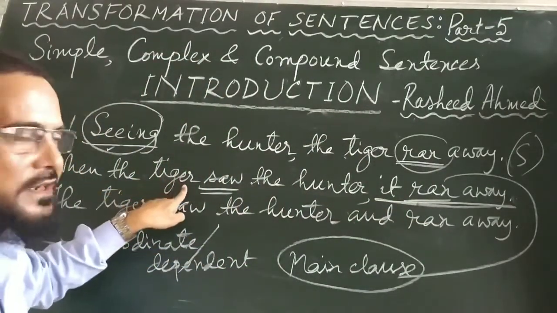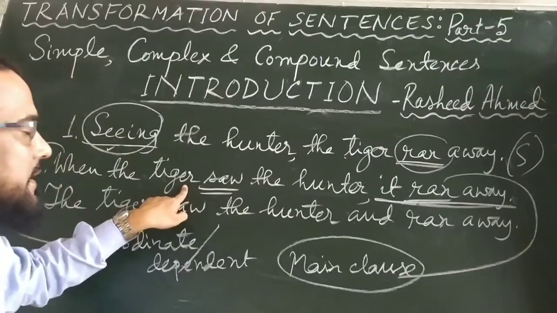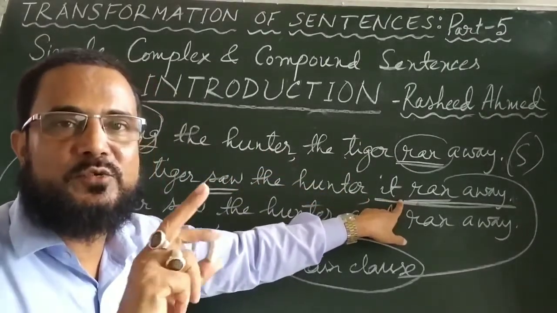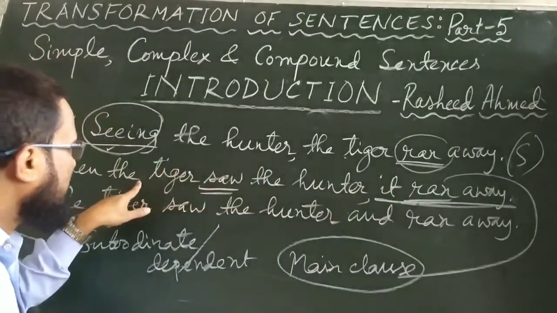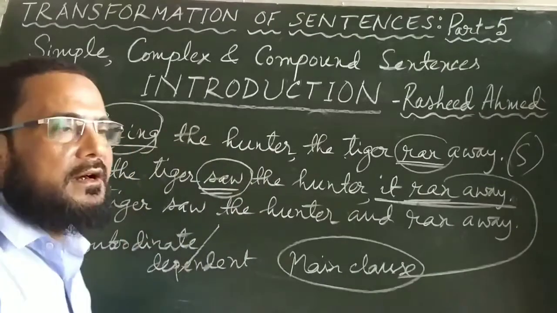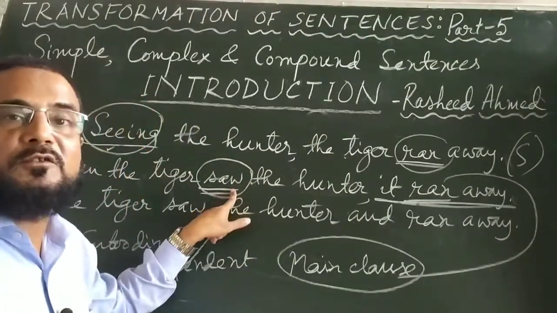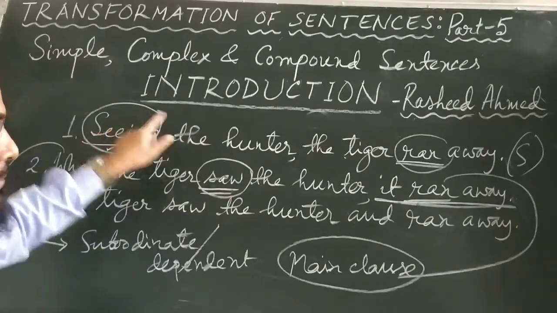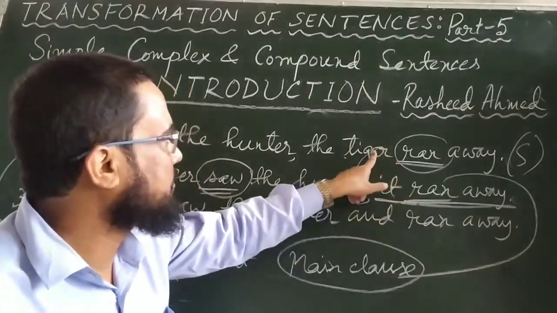And when you are asked to change it into simple, your job will be that the main clause will remain the same. We are not to make any change to it. And out of the subordinate clause, you have to change this finite verb into a non-finite form. This is what is done here. This finite verb saw is changed into seeing, but the main clause it ran away, here it also remained it ran away.